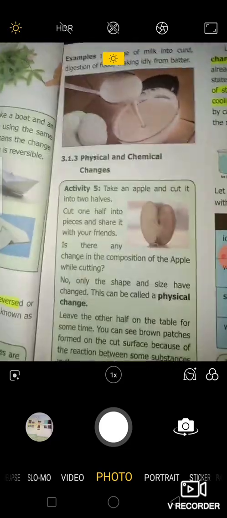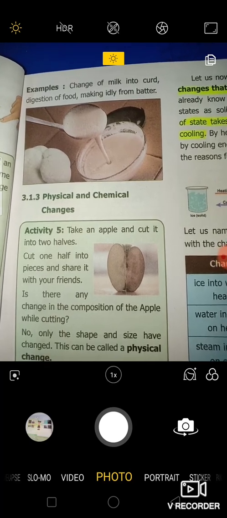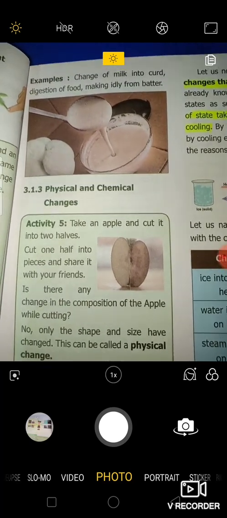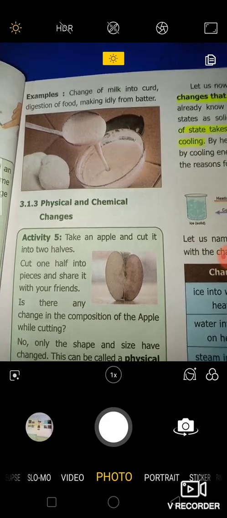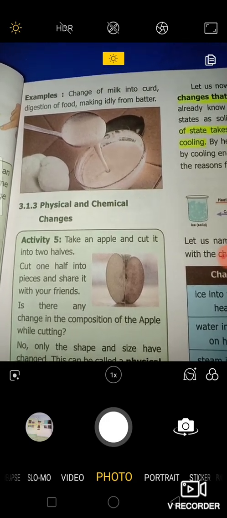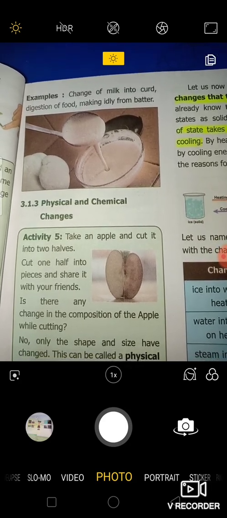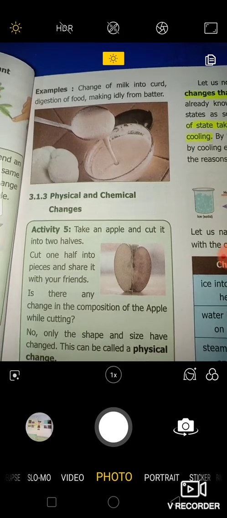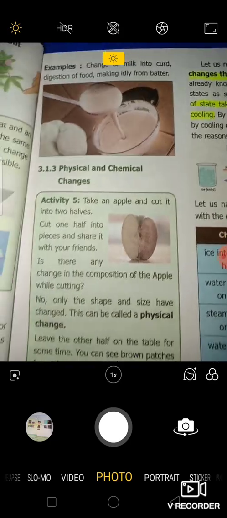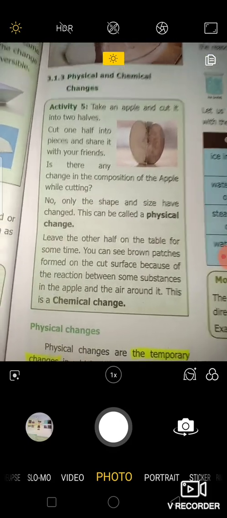So what are all the examples for irreversible changes? Change of milk into curd. You cannot get the milk again from the curd. Digestion of food. You cannot get the original food itself again. Making idli from batter. Once it is cooked, you cannot get its original state again after you cook the meal. The third thing, physical and chemical changes, you need to see.